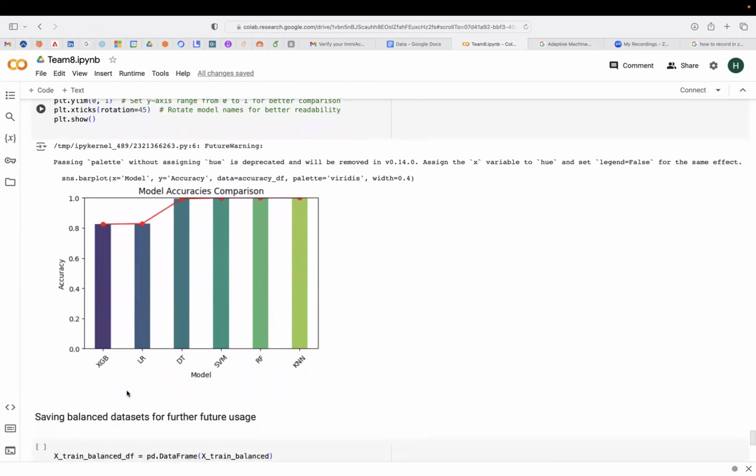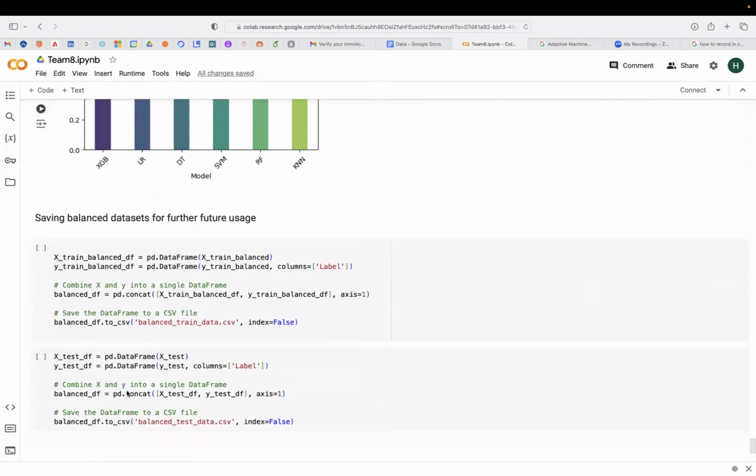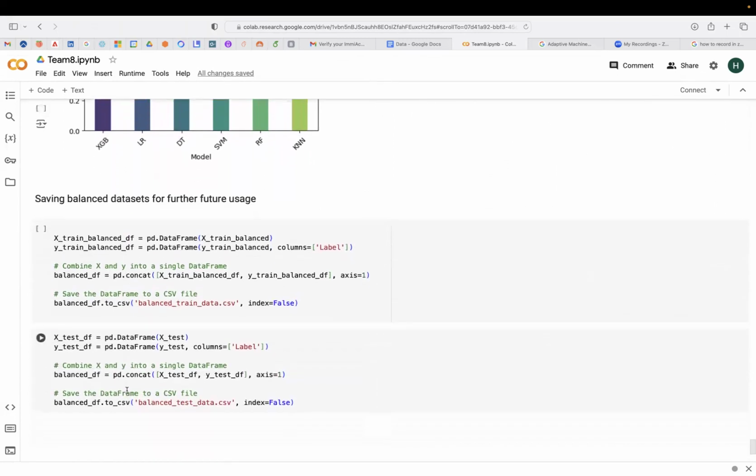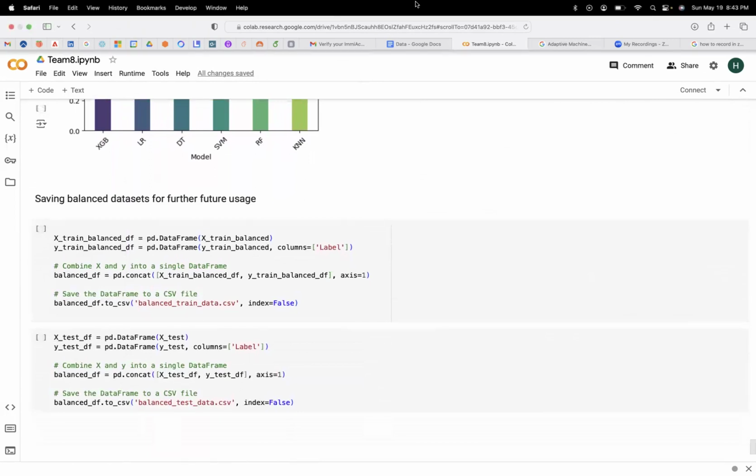In the end, we saved our balanced sample data set for future studies. So to conclude, our goal was to create an adaptive machine learning model capable of detecting DDoS attacks within IoT networks, overcoming the drawbacks of traditional detection methods.